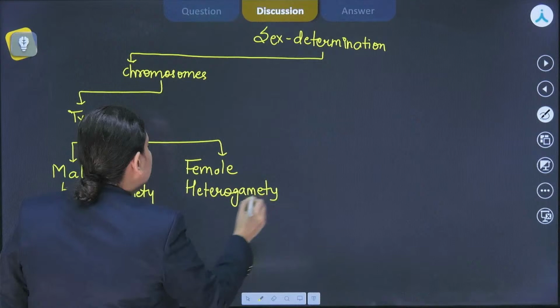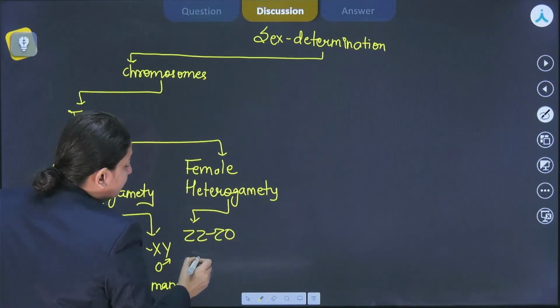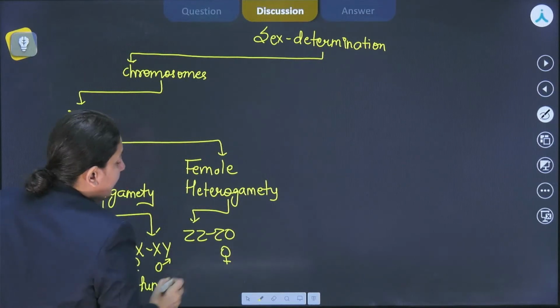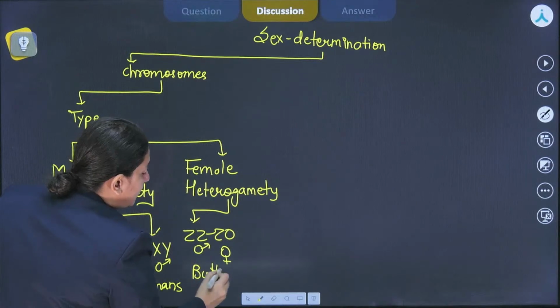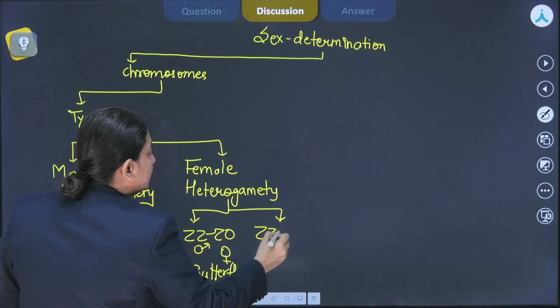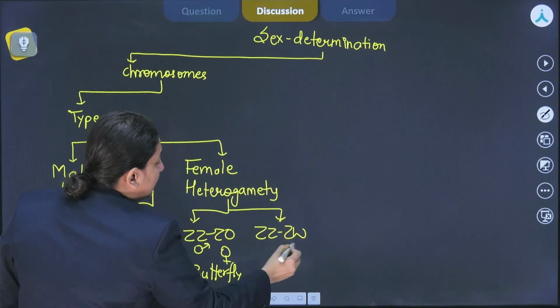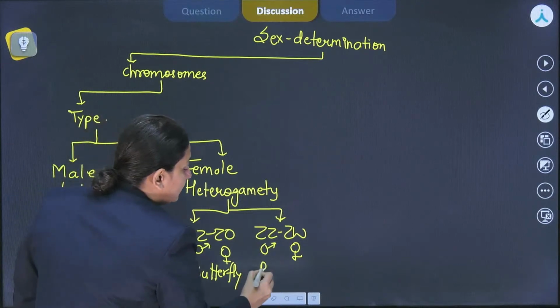Where we can have ZZ-ZO type, which could be seen in the females are ZO, heterogametic, but the males are homogametic. This could be seen in case of butterfly. Then we can have ZZ, ZW types, where the females are heterogametic again, males are homogametic. This could be seen in case of birds, right?